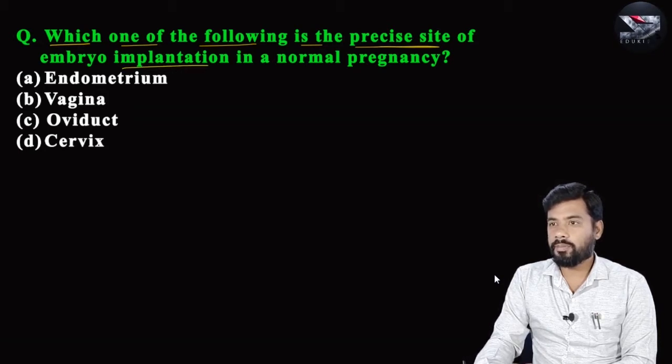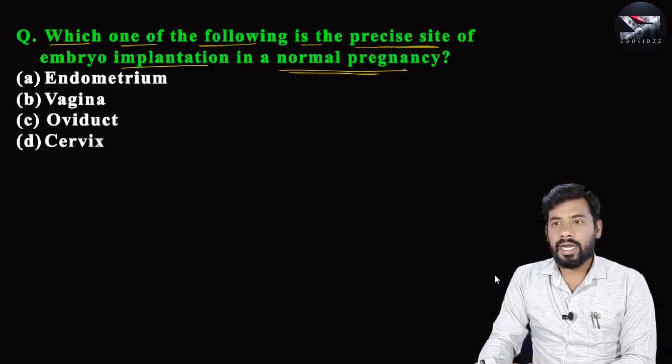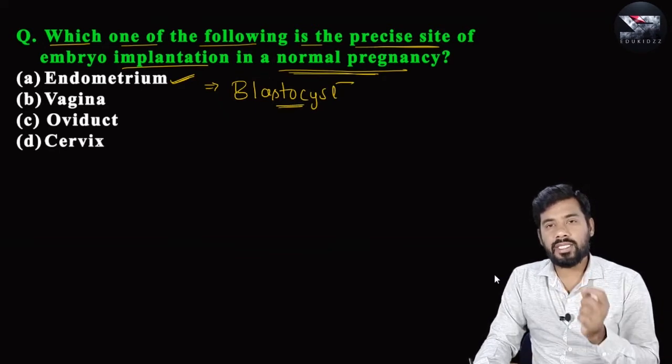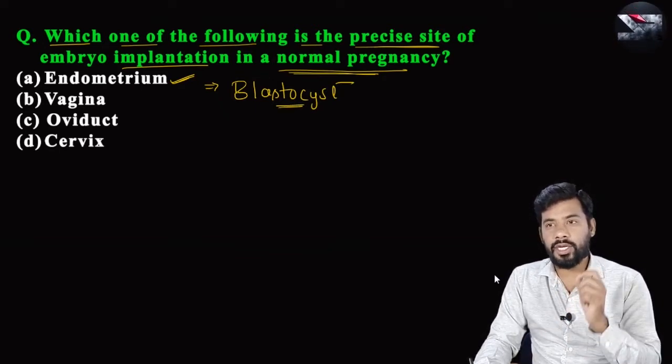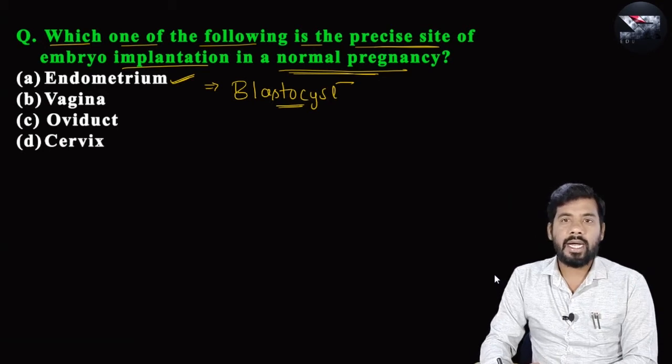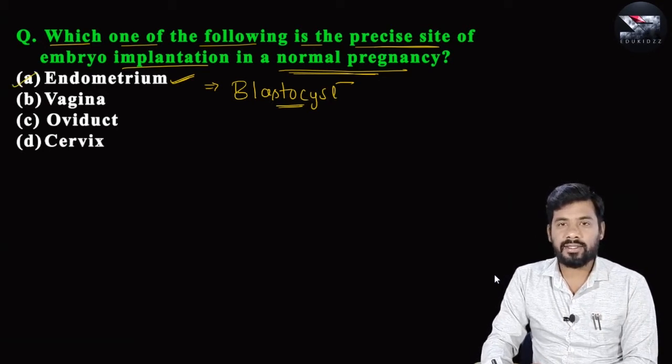implantation in normal pregnancy? So here in normal pregnancy, always the site of implantation is endometrium. You know, the stage of embryo called as blastocyst. The blastocyst is attached to the endometrium. This attachment of blastocyst or embedding of blastocyst to the endometrium is called implantation, and hence option A is the right answer for this question.